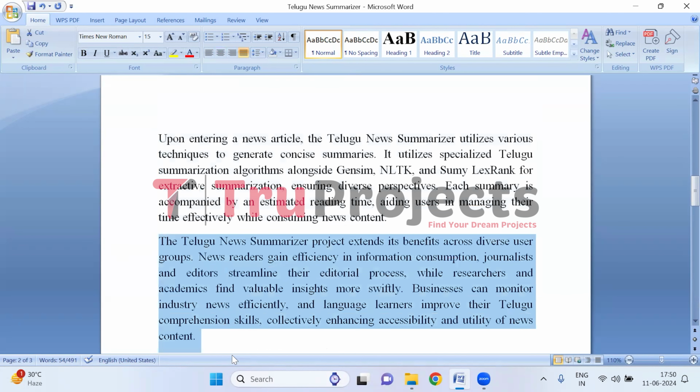The project benefits news readers with efficient information consumption, aids journalists and editors in editorial streamlining, assists researchers in insights discovery, enables businesses to monitor industry news efficiently, and helps language learners enhance Telugu comprehension, collectively enhancing news content accessibility and utility.